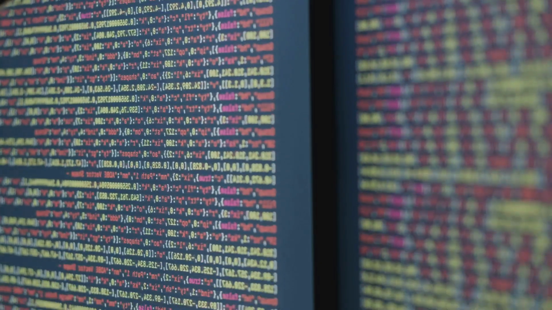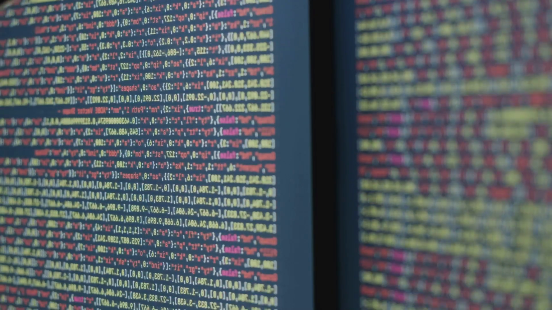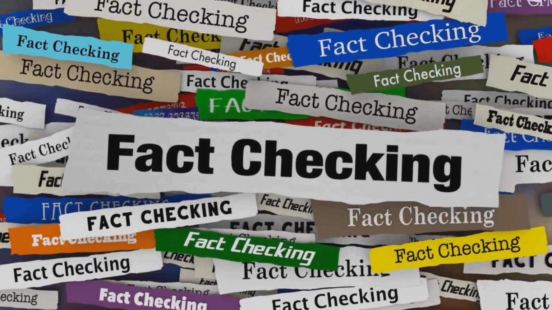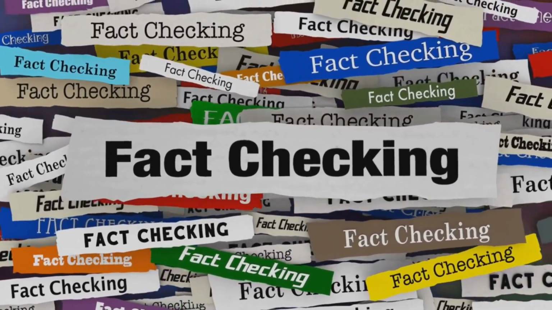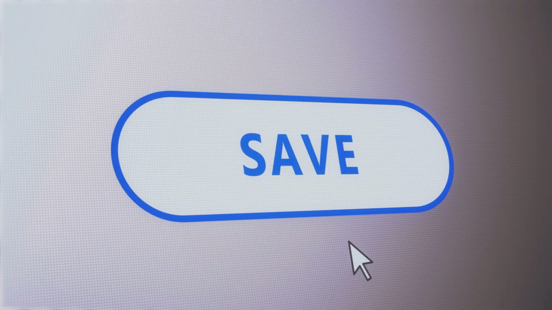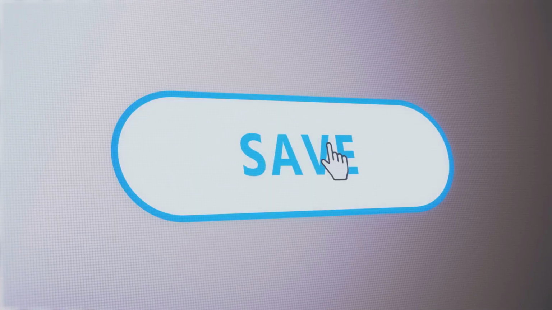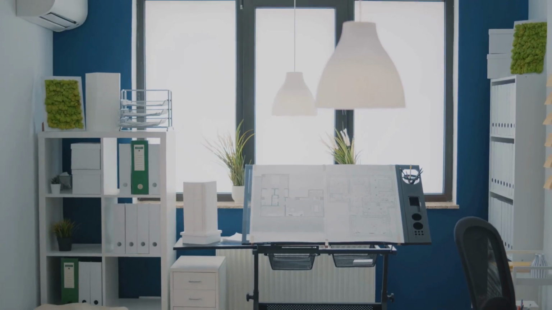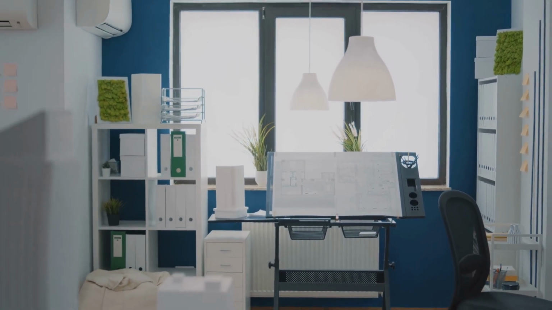3. Iterate. If the first result isn't right, add examples, constraints, and what to avoid. 4. Verify. Cross-check facts, cite sources, and keep sensitive info out of prompts. 5. Build a swipe file. Save your best prompts and results so you improve over time. 6. Set boundaries. AI assists. You decide. Keep your voice and your standards.